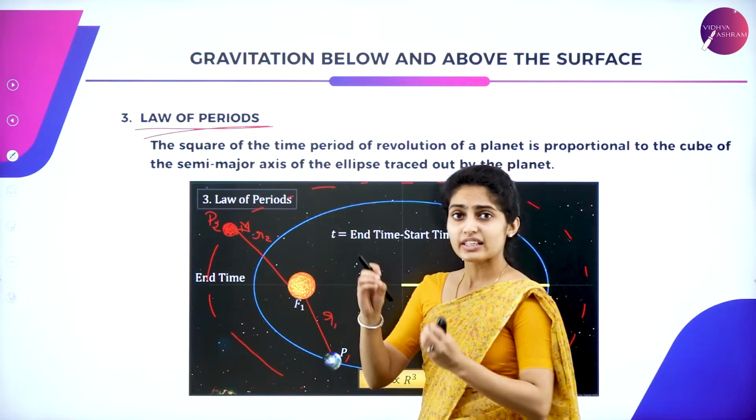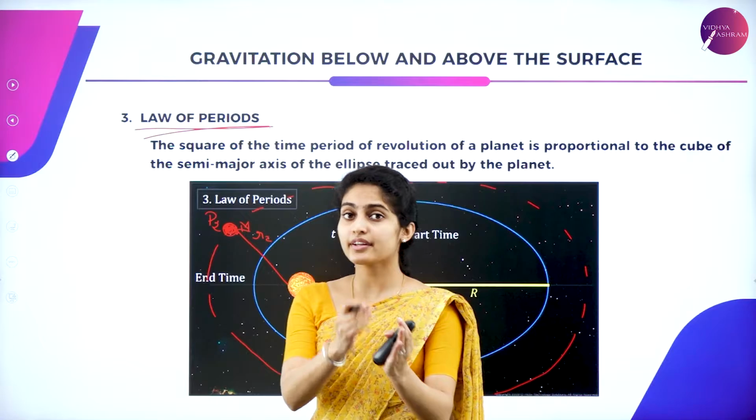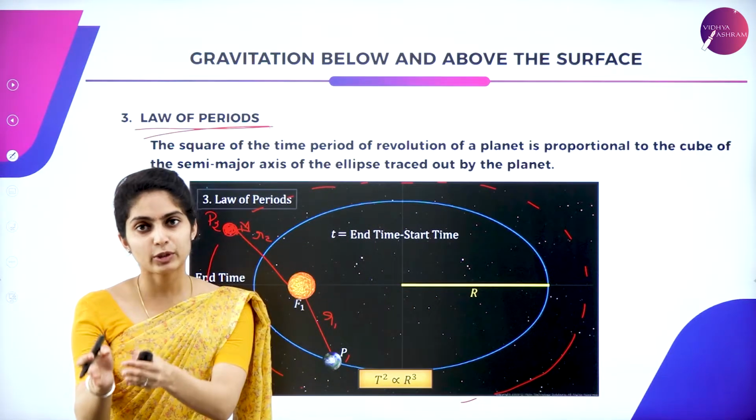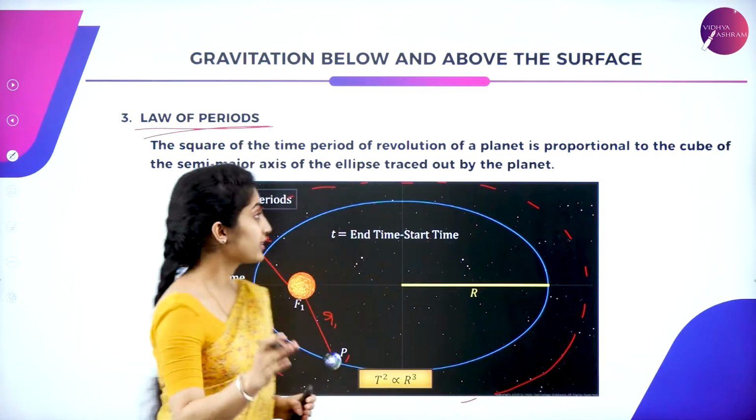So how will you give the relationship between time period and the radius? What is the relation Kepler has given between time and radius?